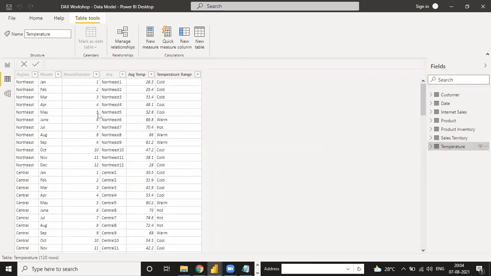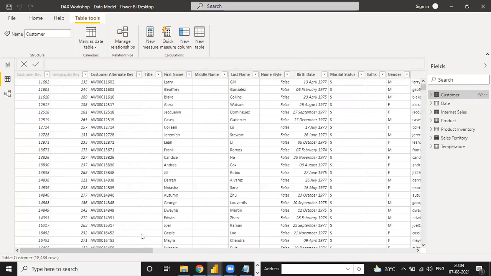Okay, so right now we are going to some advanced functions related to DAX. DAX is divided into two parts. First is calculated column and second is calculated measure. Sometimes we need to calculate a column on the basis of some functions. Let's start with the customer table.